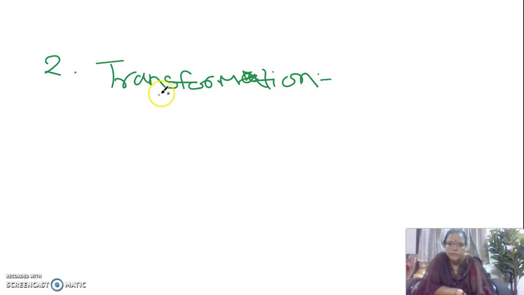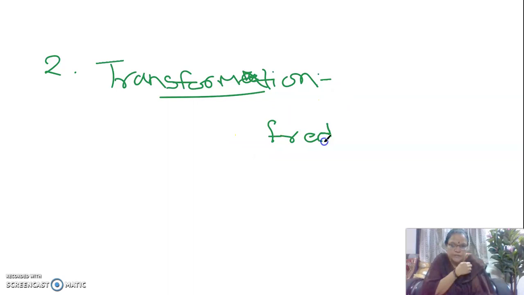Transformation is another mode of reproduction that is seen, and this transformation was first discovered by two eminent scientists who are called Frederick and Griffith.